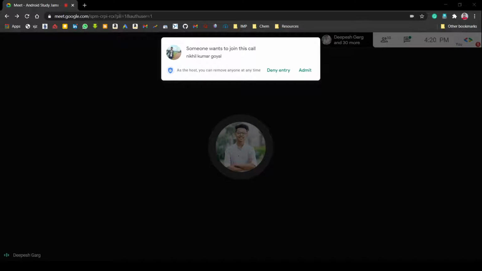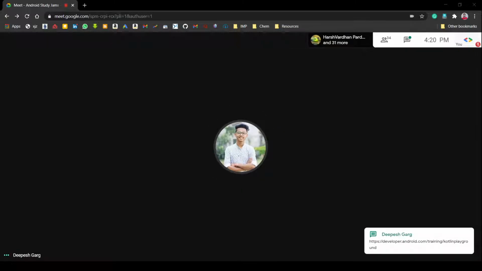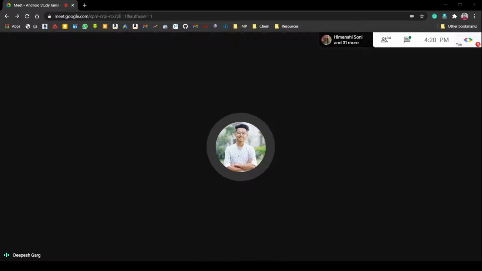I will share it with you in the chat section, because it is a Kotlin playground. You should open this on your PCs to run the code. It just compiles the Kotlin code. So open this and write the code along with me so that you can understand better.